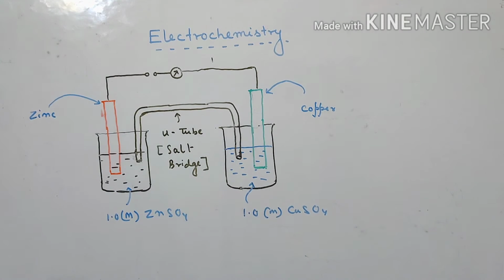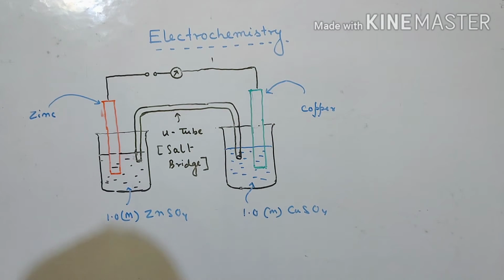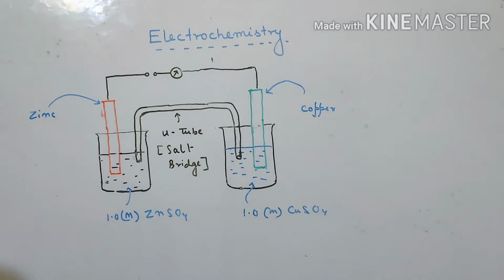So again, two beakers, two metallic rods are dipped into the respective salt solutions of those. Here we have tried to connect these two with the help of a wire. An ammeter has been kept to check the flow of electricity, and this is how a simple galvanic cell looks.